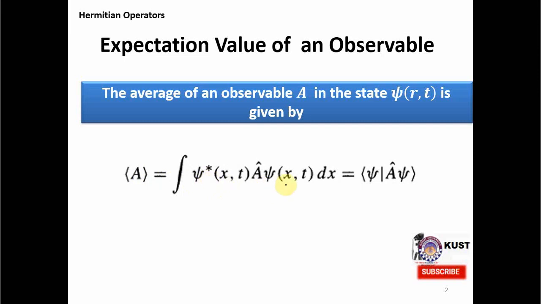Psi star is the conjugate of psi, the wave function on which this operator is acting, and when this operator acts on psi it will give us some eigenvalues, and we demand these eigenvalues to be real.